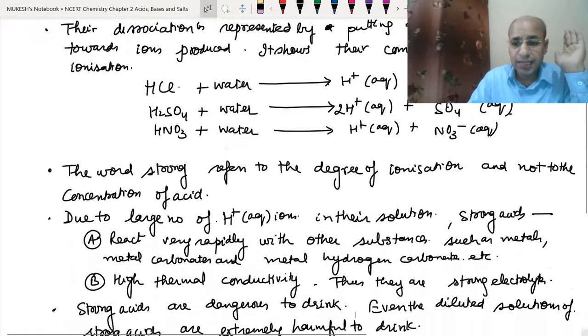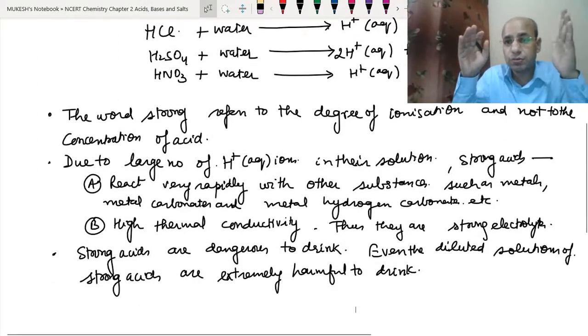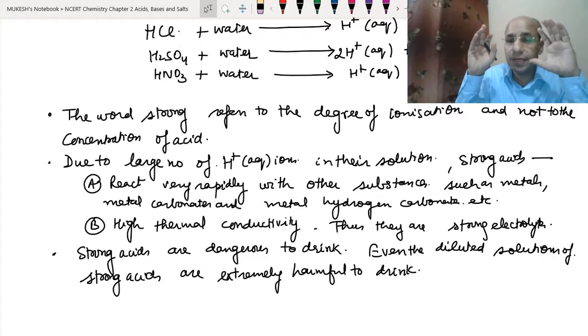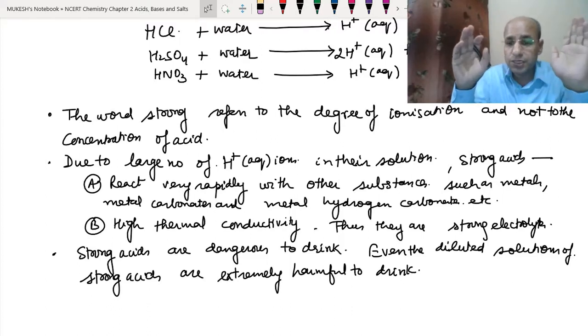Now, since they have a large number of hydrogen ions, their reactions are very strong. So whatever reactions that we have studied in the properties of acids, they all will be very strong. Like when they react with the metals, they will produce more hydrogen gas. When they react with metal carbonates and metal hydrogen carbonates, they will produce a larger amount of carbon dioxide. Clear? Yes or no? So I hope this is clear to you.